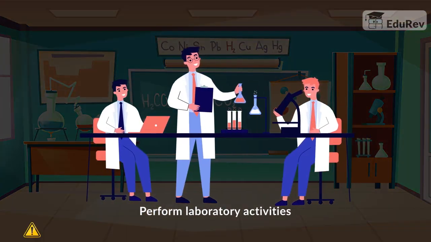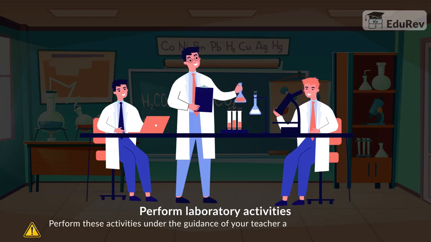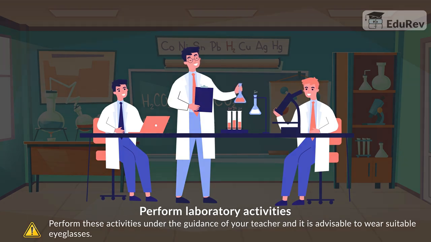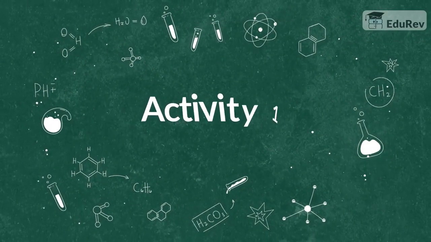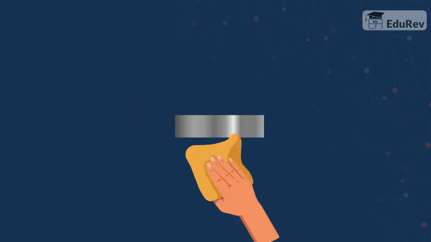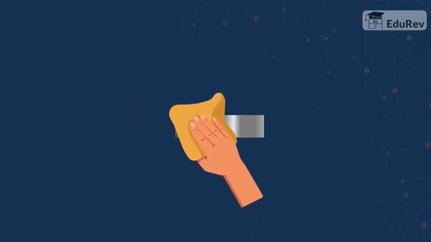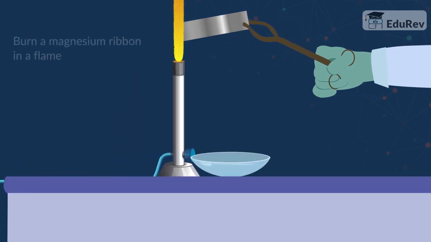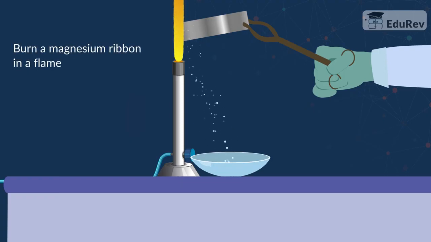Word of caution. Perform these activities under the guidance of your teacher, and it is advisable to wear suitable eyeglasses. Okay, are we ready to perform activity 1? Take a magnesium ribbon about 3 to 4 centimeters long, rub and clean it with a sandpaper. Hold it with a pair of tongs. Burn it using a spirit lamp or burner. Note, keep the ribbon far away from your naked eyes.